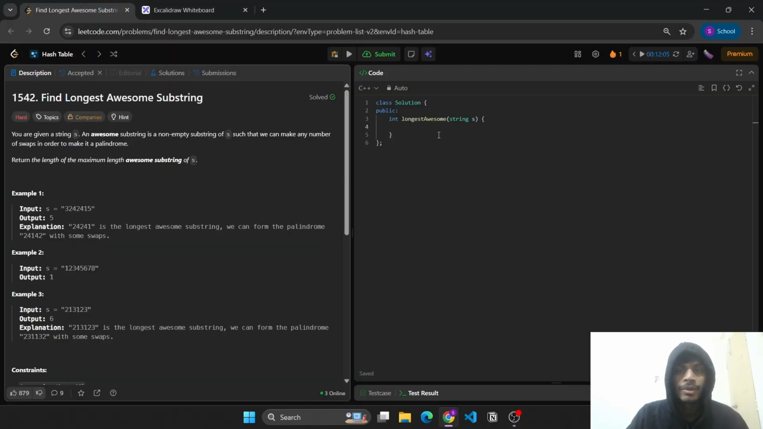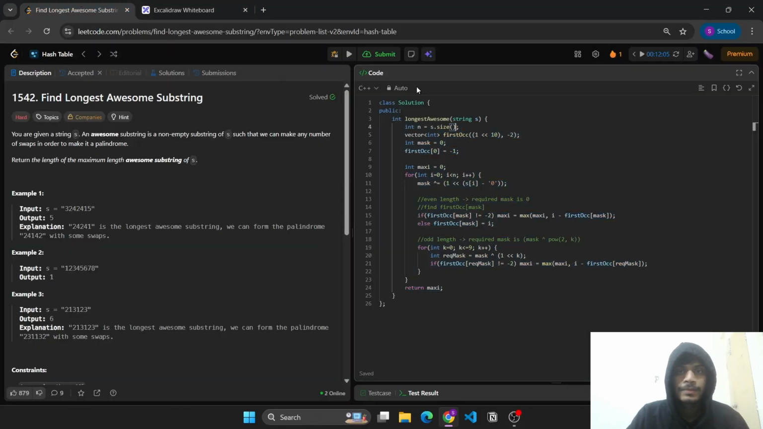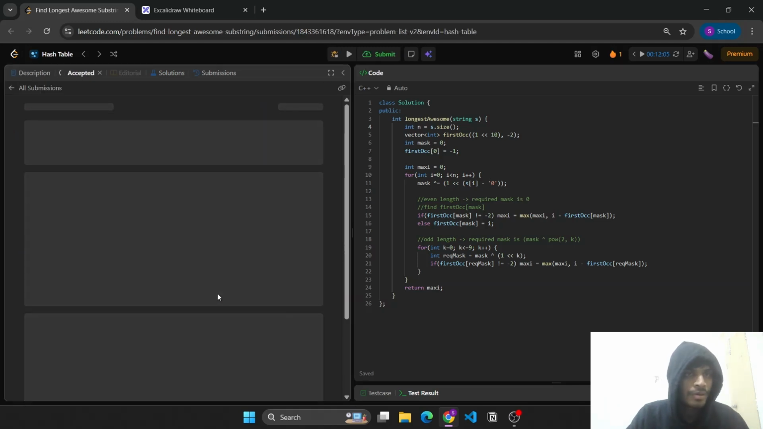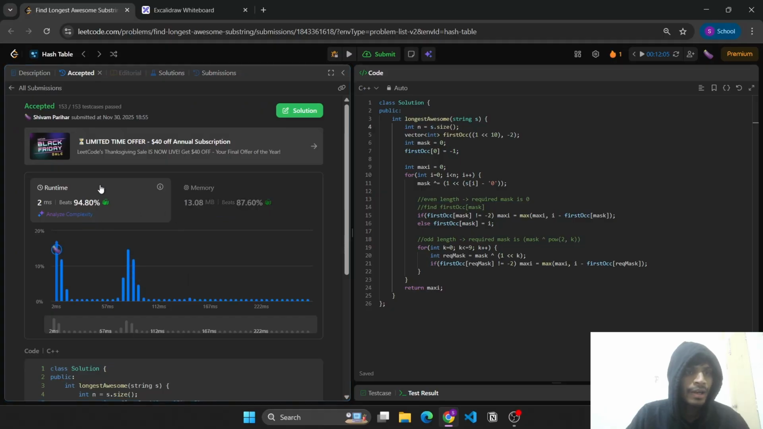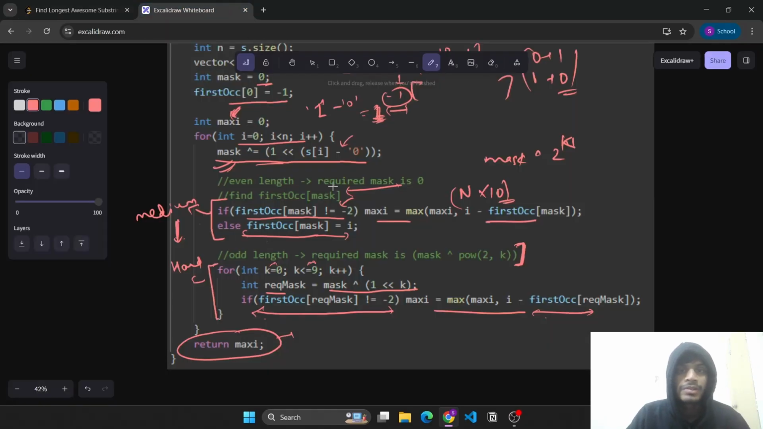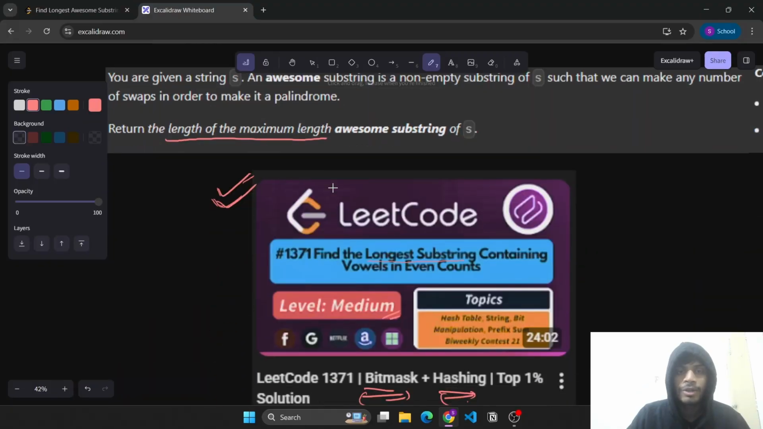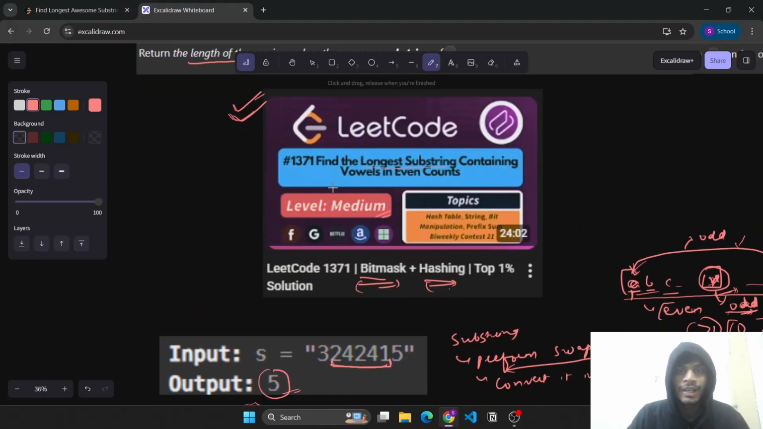So we'll use that, and using that we are able to solve this problem. Let's try to submit the code as well. We'll see how well it performs, n into 10. As you can see, it runs in 2 ms, which is very fast. So I hope you are able to use the learnings from this medium problem to solve this hard problem.